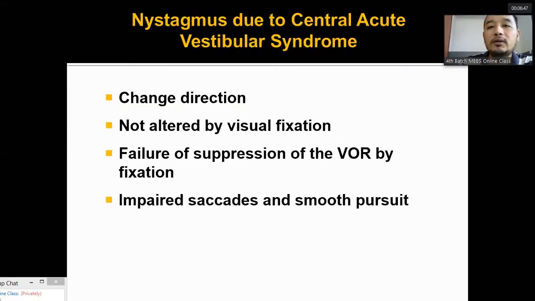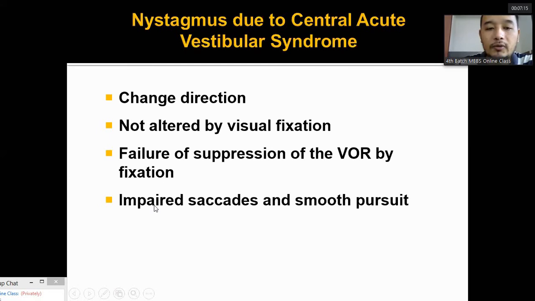Now, in central acute vestibular syndrome, the nystagmus changes direction. Sometimes it beats toward the right side, and after a few seconds it beats to the left side, sometimes up and sometimes down, and this occurs continuously. It does not disappear with visual fixation, and when the vestibulo-ocular reflex is suppressed, this nystagmus does not stop.